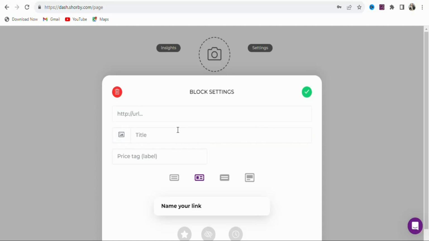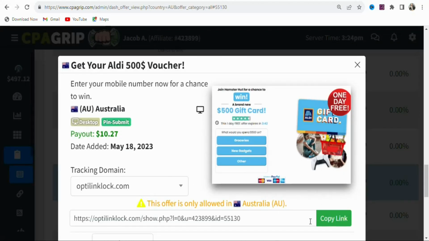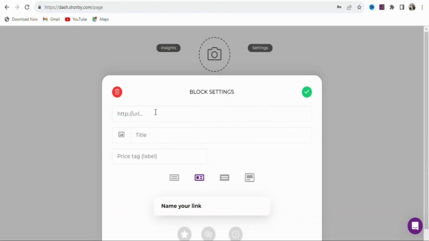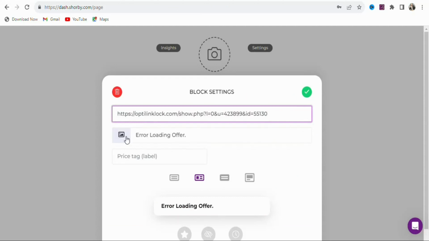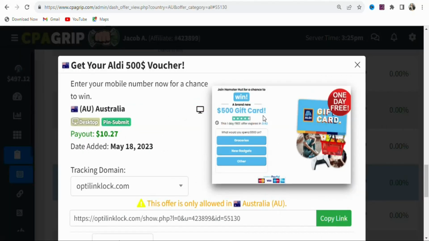So what we have to do is go back on CPA Grip so that we can get the details of the offer and then paste them right here. Once you come back on CPA Grip, you are going to copy your affiliate link. So click right here, copy. Once you have copied your affiliate link, you are going to come back and then paste it right here. As you can see, that has been done. Once that is done, you can see the image. You are going to download the image of the offer. So you have to come back on CPA Grip. Once you come back, you're going to place your pointer on the image of the offer.